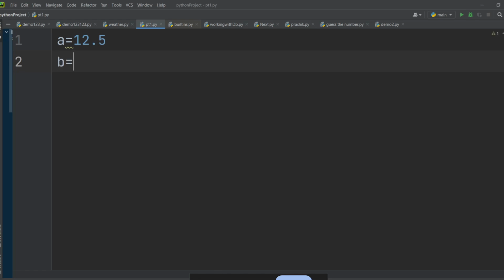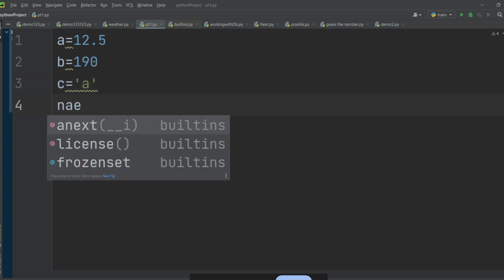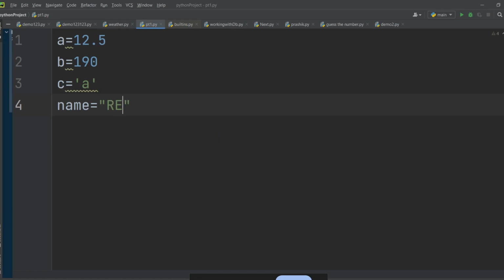If I write b is equal to 190, can we say b has an integer type? Yes. If I write c is equal to 'a' in single quotes, can I say c has a type of character? Yes, sir. If I write name is equal to Rohan, again, can I say this is a string?